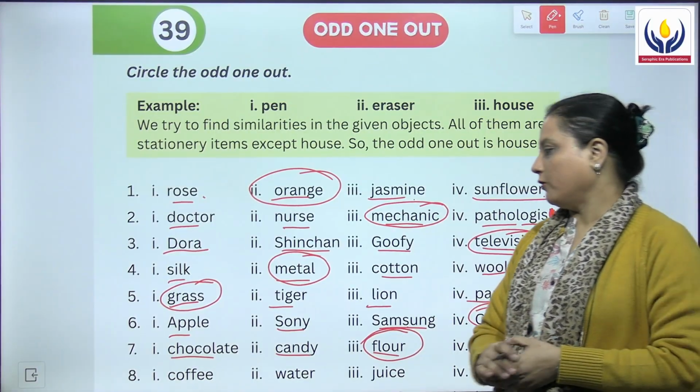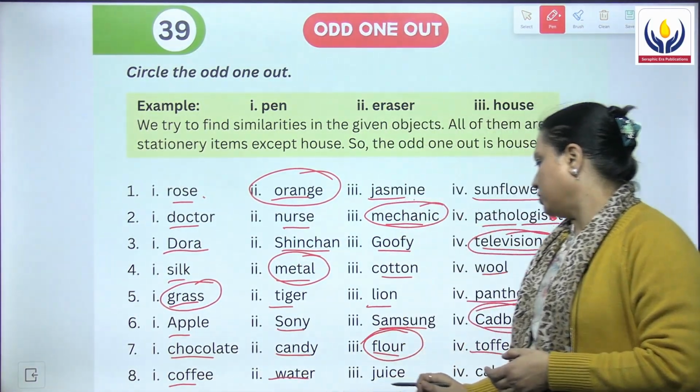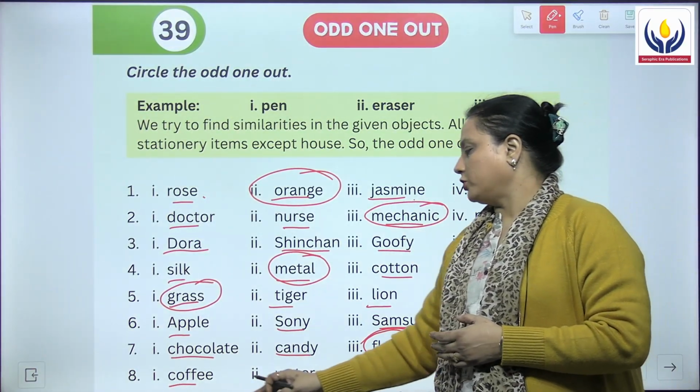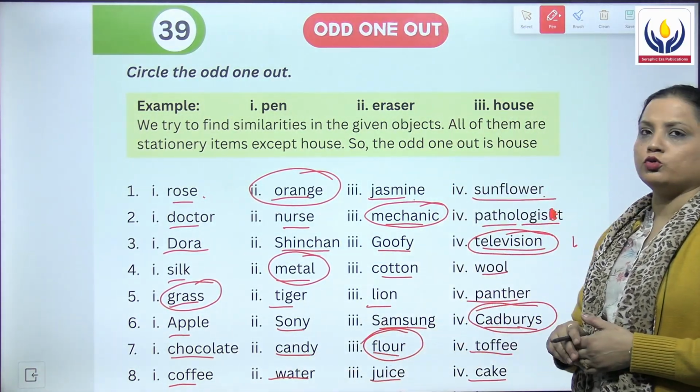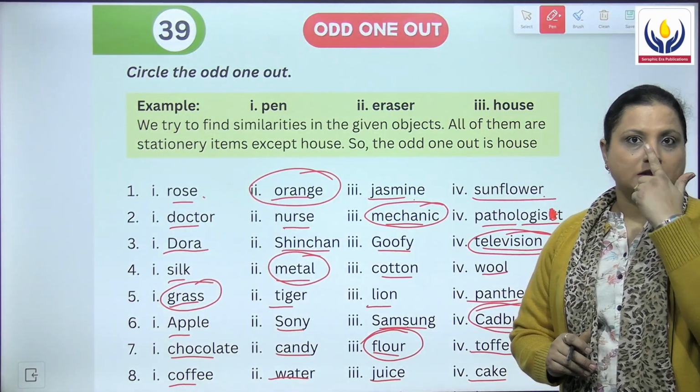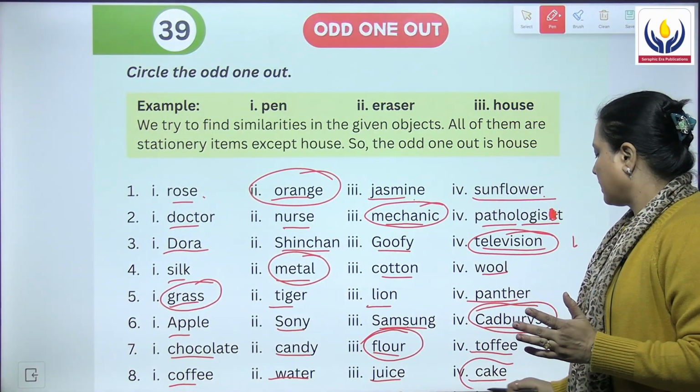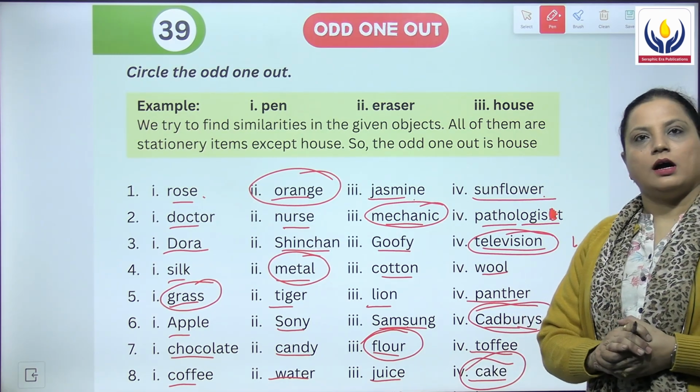Eighth is coffee, water, juice and cake. Well, coffee, water and juice, they all are the three liquid items, whereas cake is not a liquid item. Hence cake is the odd one out.